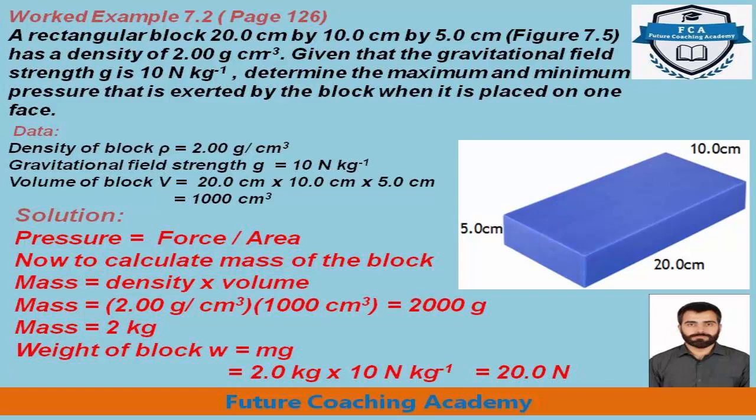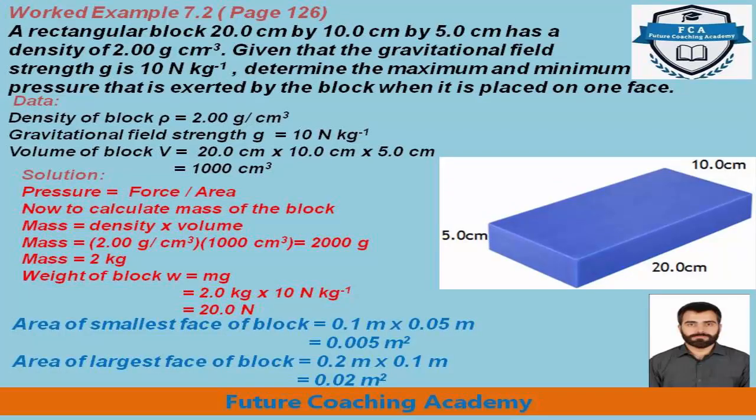By substituting the values for density and volume, we get 2 gram per centimeter cube multiplied by 1000 centimeter cube. Over here we will get 2000 grams, and 2000 grams will make 2 kg. So the kg is the SI unit for mass. Then weight of the block W will be equal to mg. m is the mass, which is 2 kg, and g is 10 Newton per kg. By multiplying 2 with 10, we will get 20 Newton as weight of the block.